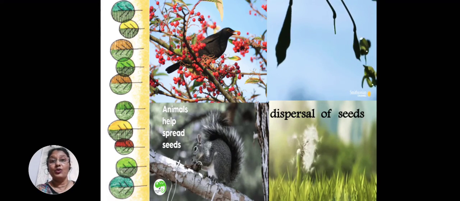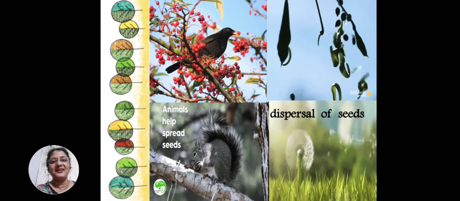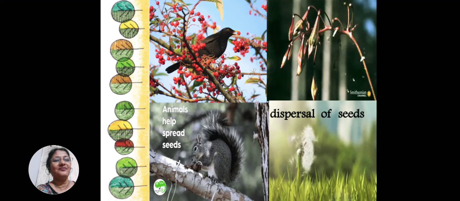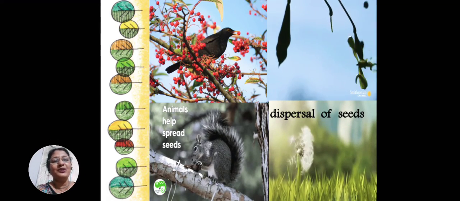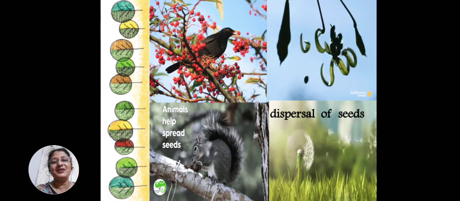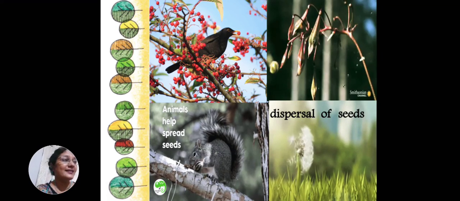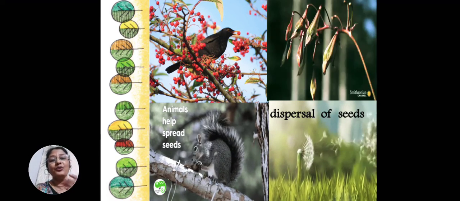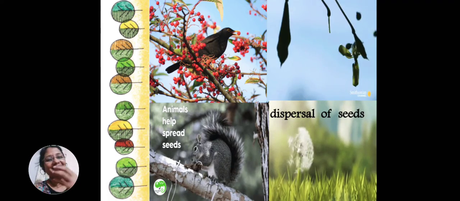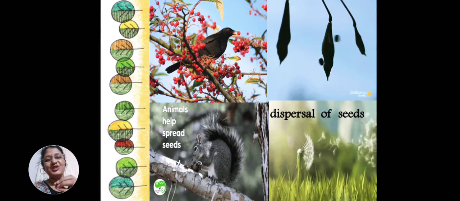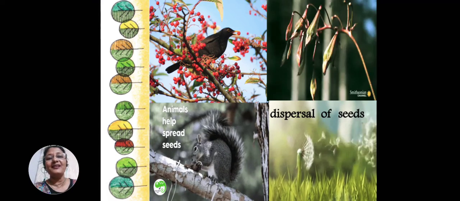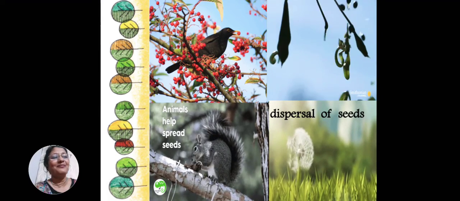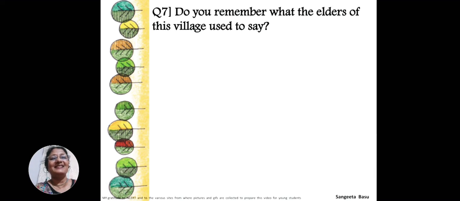And they help in growing forests also actually. Squirrels are very helpful and birds also. Sometimes, and in the last picture you can see, by the help of wind also, seeds fly from one place to another place, and like this they grow on their own. The moment they get a little soil, not more is needed, only a little soil, sunlight, air and water from the earth, they take, and plants can grow very easily.